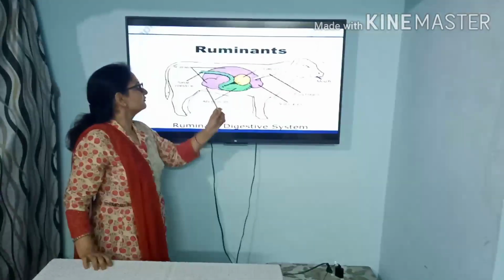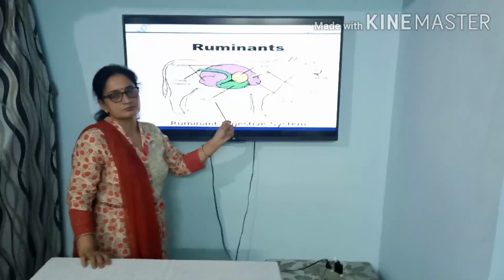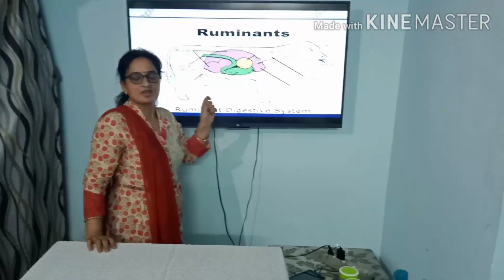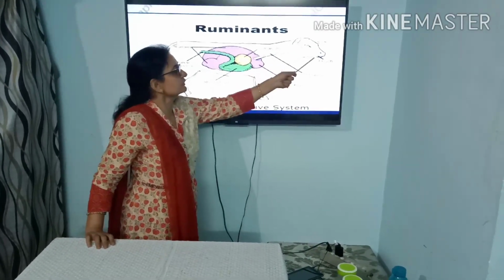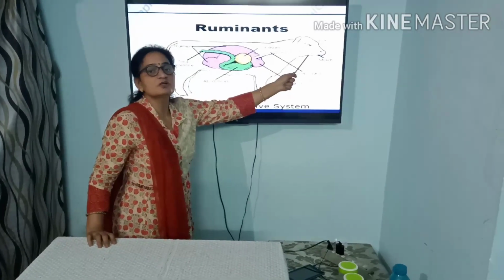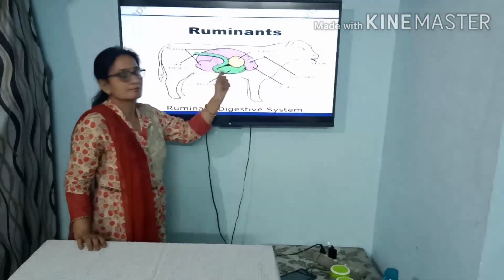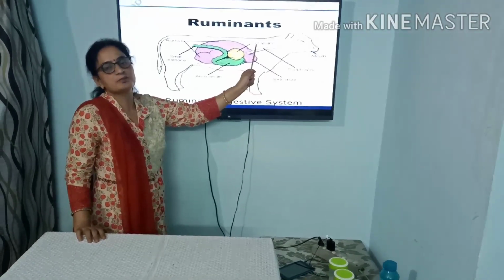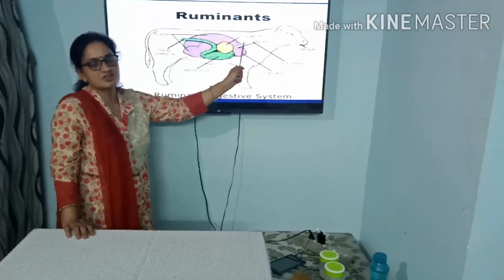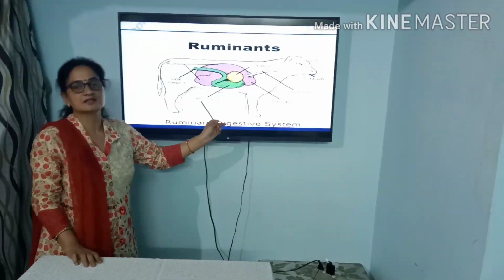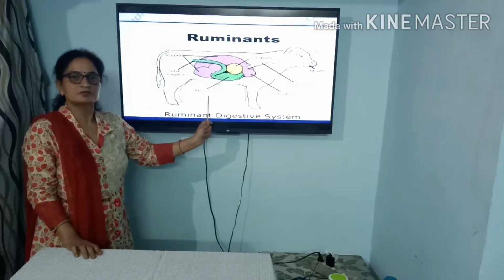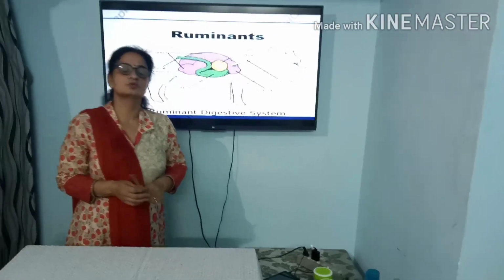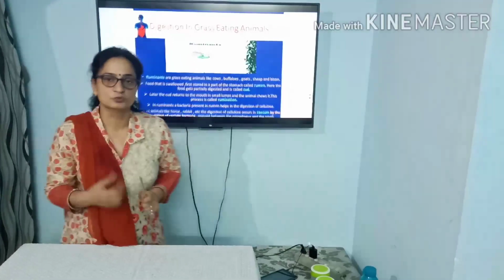From the omasum, the food is transferred to the abomasum. Here we have to just point out this thing, or keep this in our mind, that after re-chewing the food, food does not go to the rumen. After re-chewing, it goes into the omasum directly, the 3rd chamber of the stomach. From the 3rd chamber, it passes to the 4th chamber, that is abomasum. And from here, the food is transferred to the small intestine, where all the nutrients are absorbed from the food.